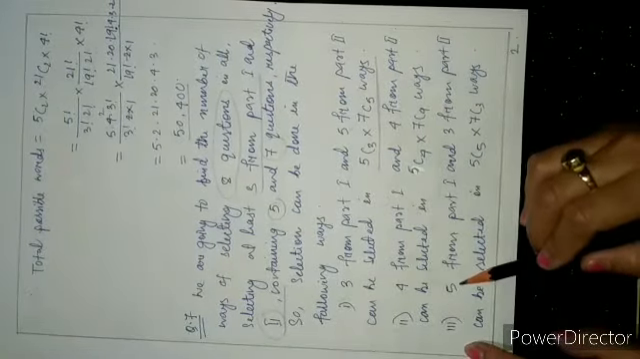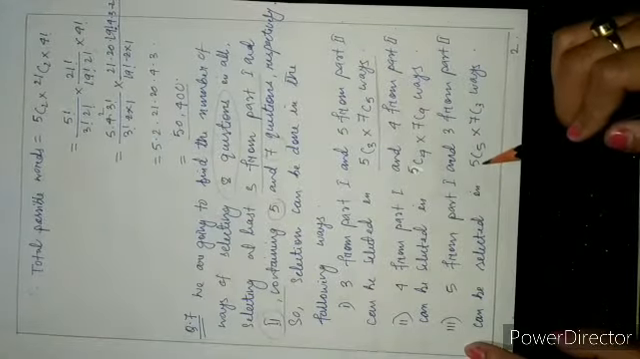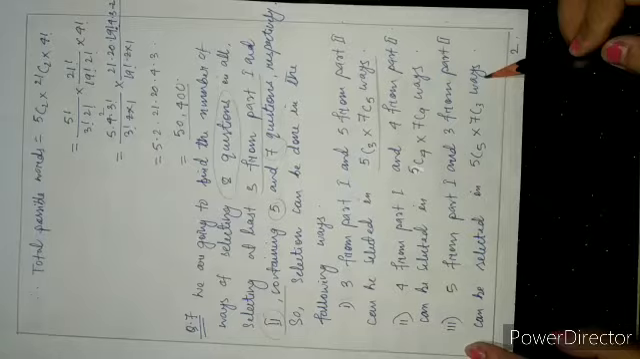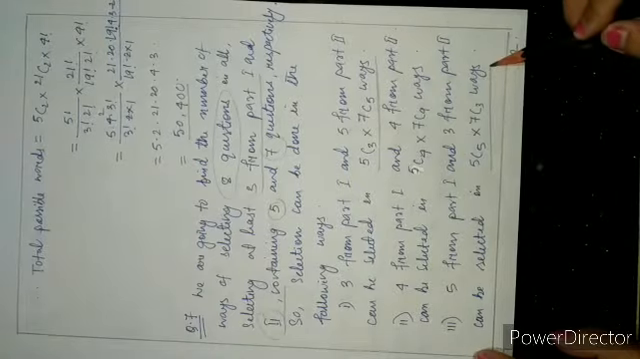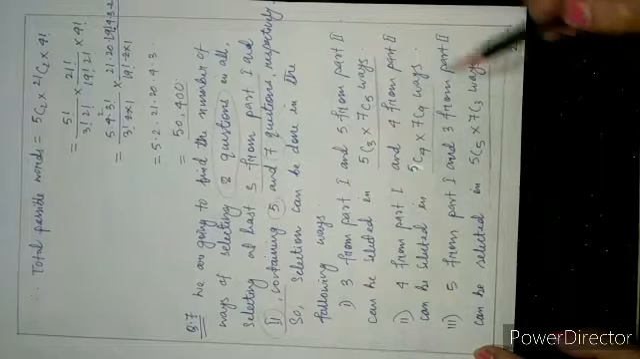Number 3: the 5 from the part 1 and the 3 from the part 2 can be selected in 5C5 and the 7C3 ways.